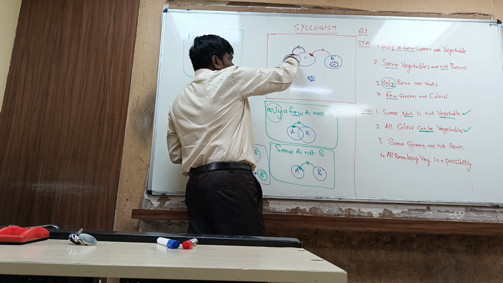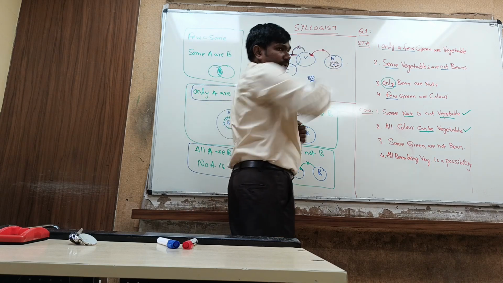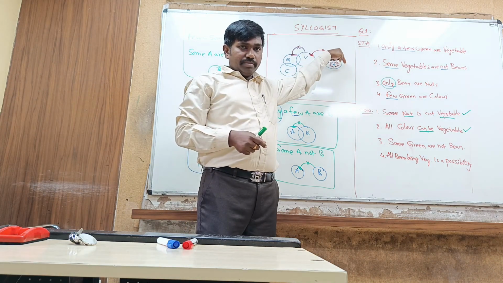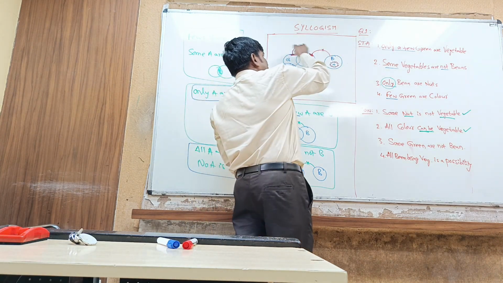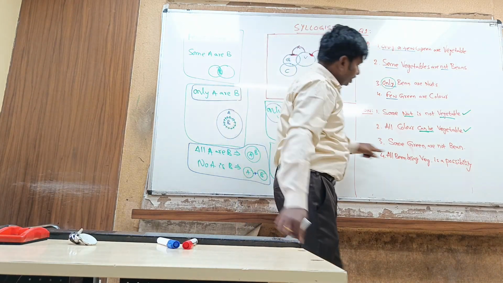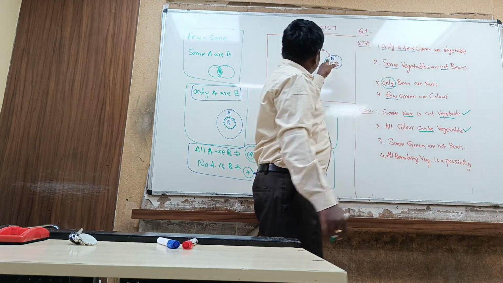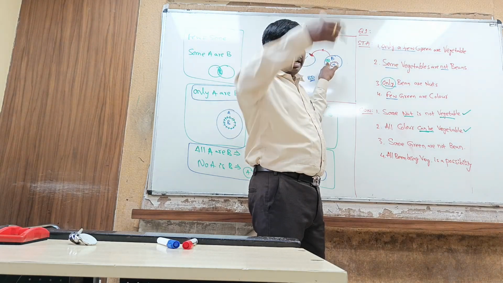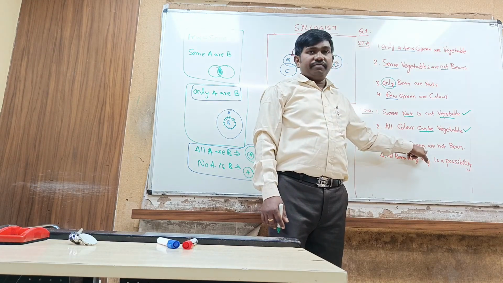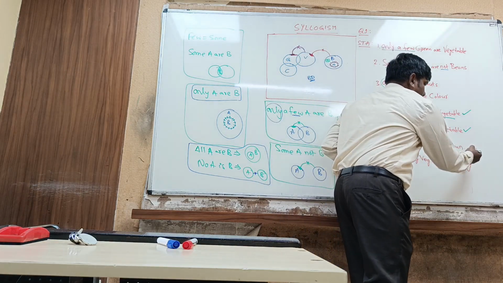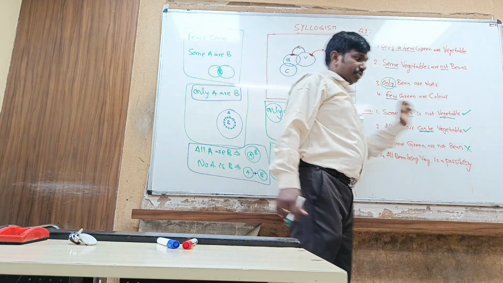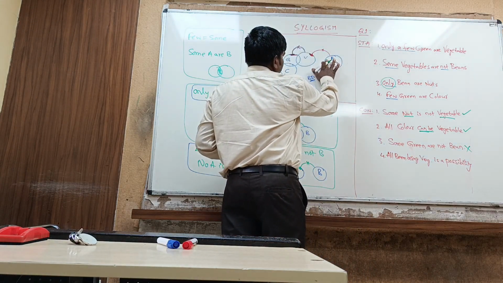Is there any portion of green that cannot be placed inside bean? No, because we can keep complete green inside the bean circle. But he is saying some green are not bean. In the possibility in which green completely comes inside beans, this fails. At least one possibility failing means total fail. It may be a possibility, but it is not 100%. Means it is not a definite conclusion. Next.